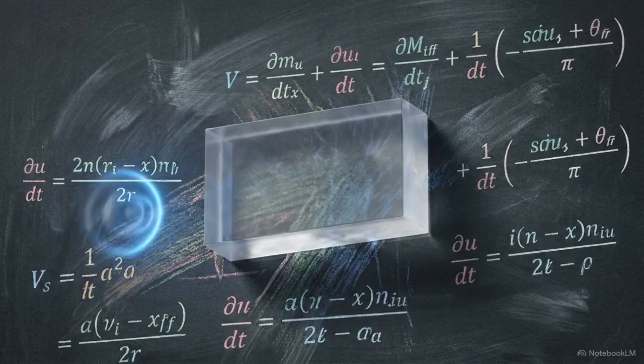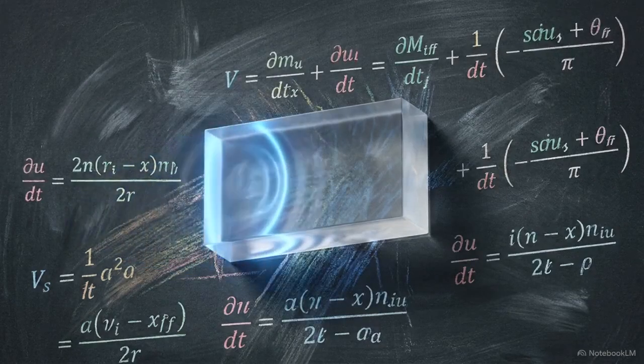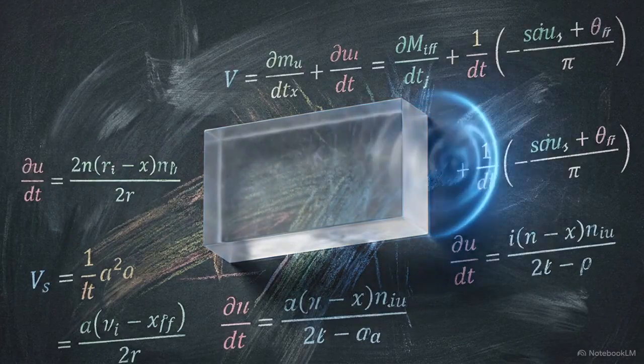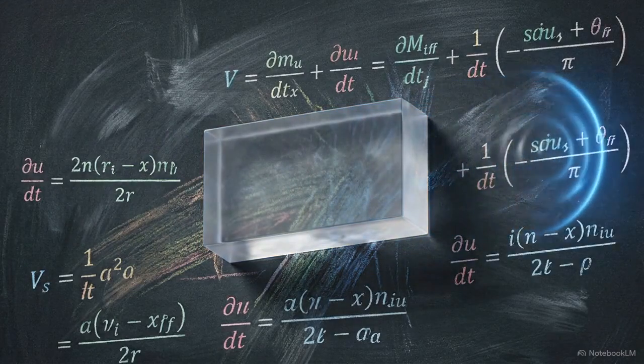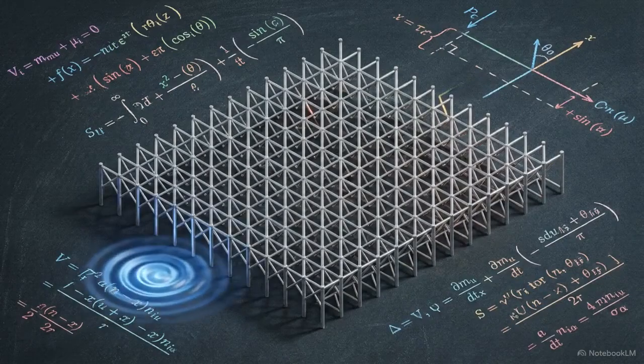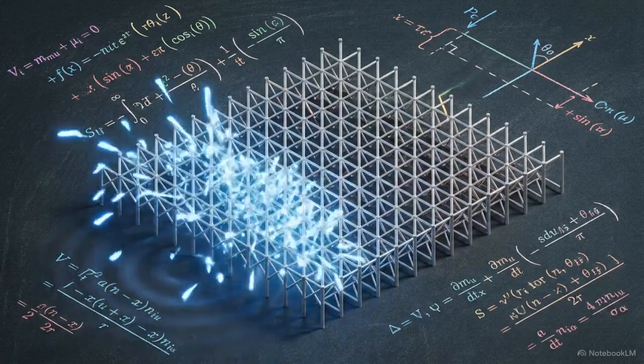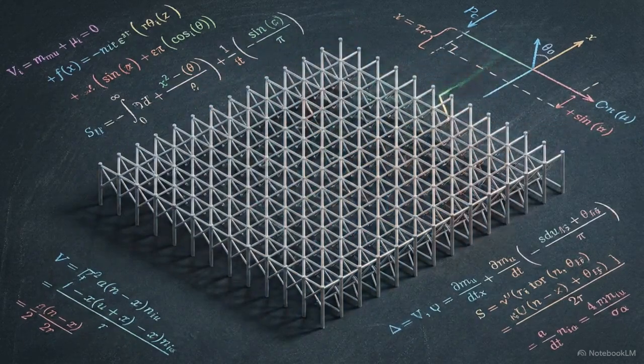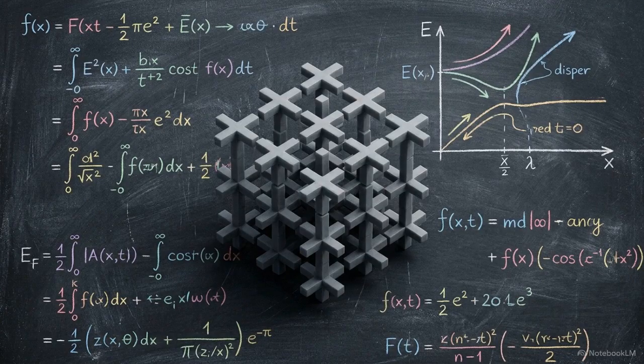Observe how a standard, continuous block of material transmits an incoming acoustic wave. The mechanical energy passes through the medium almost effortlessly. But if we replace that solid block with a highly structured one-dimensional lattice, that exact same wave violently scatters and decays. We are looking at a mechanical metamaterial.